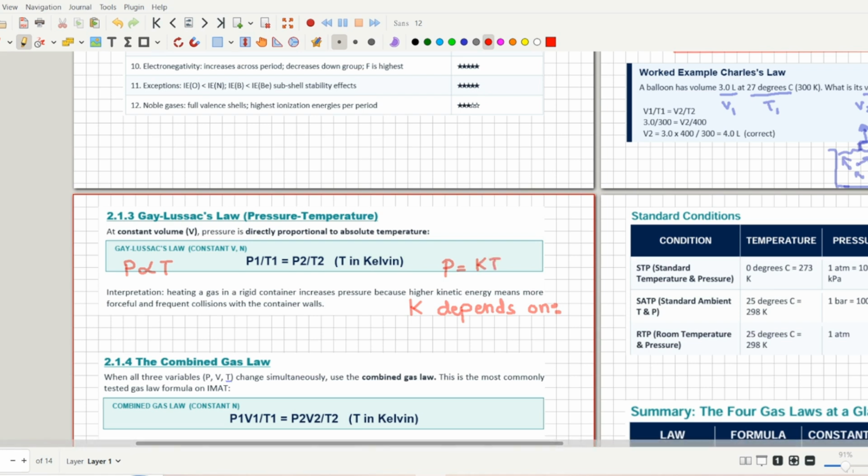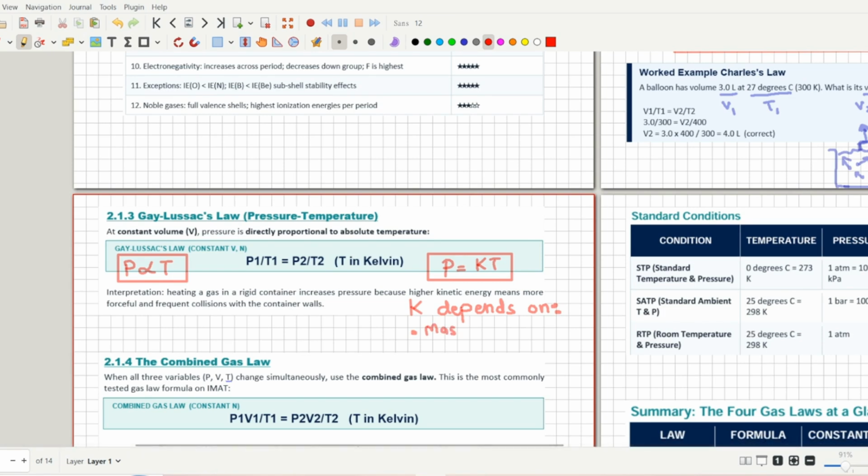So these are the three ways that this law can be written down: P directly proportional to T, P is equal to KT, or you can say P1 over T1 equals P2 over T2. Just like we discussed before, what are the things that K will depend upon? First of all, it will depend upon obviously mass. You already know what I'm going to say. It will depend upon volume, and what is the third thing that it will depend upon? Yes, it will depend upon nature of gas.